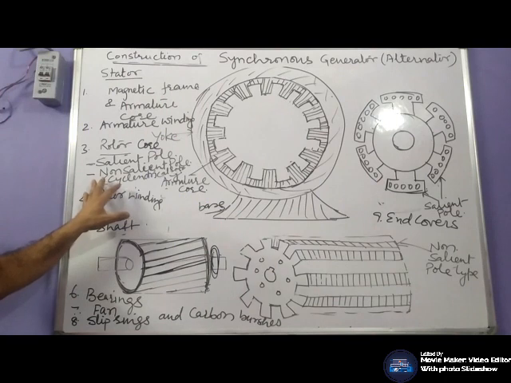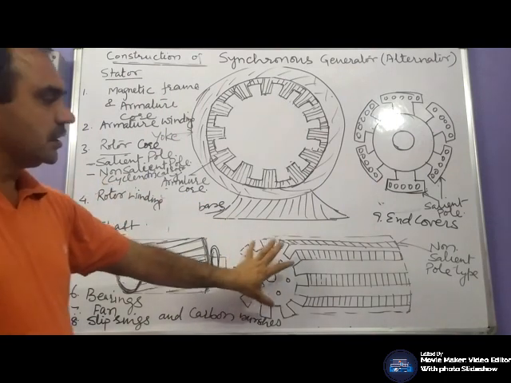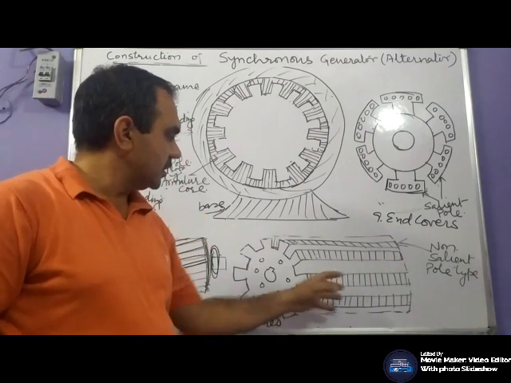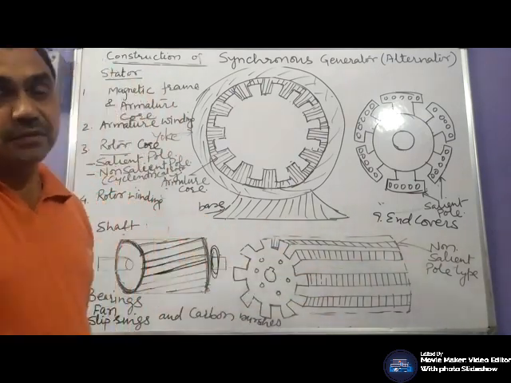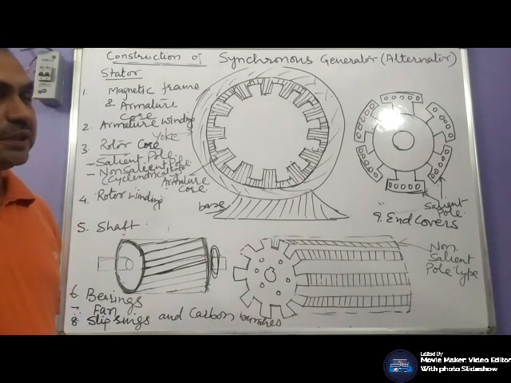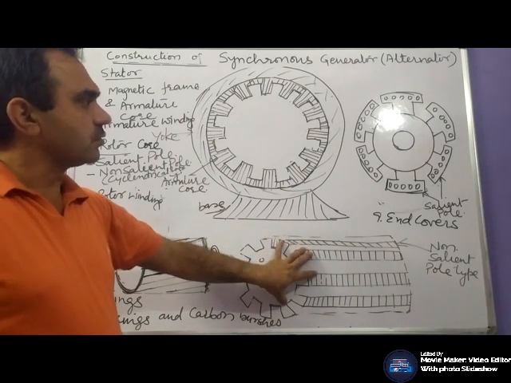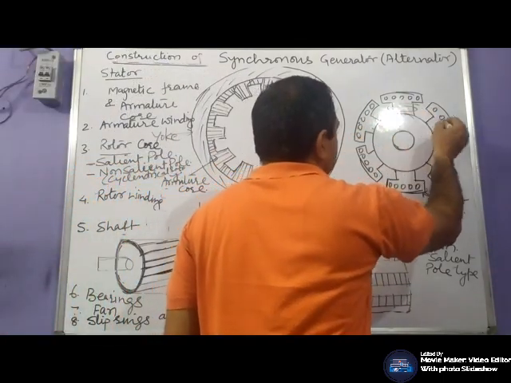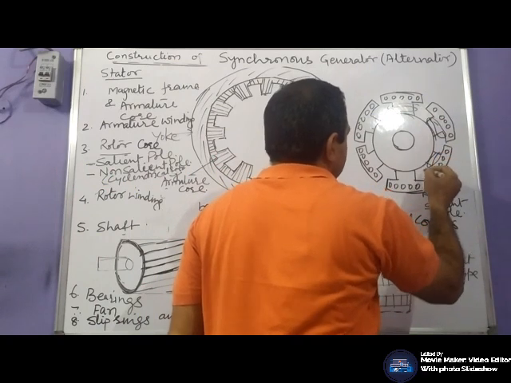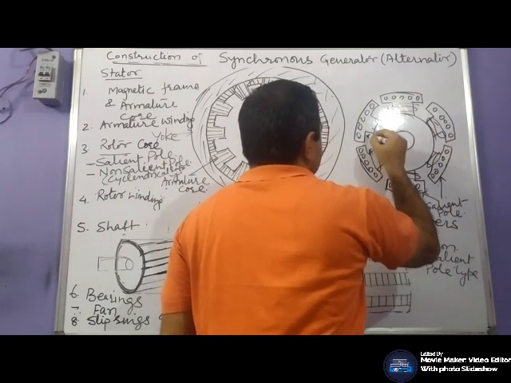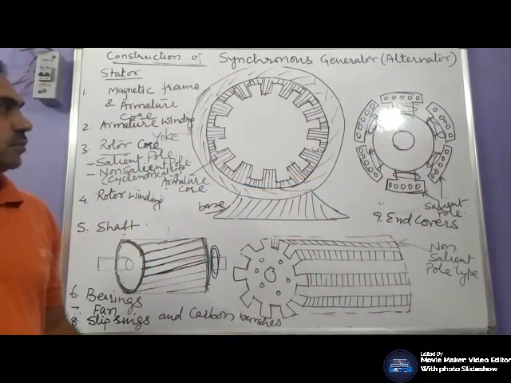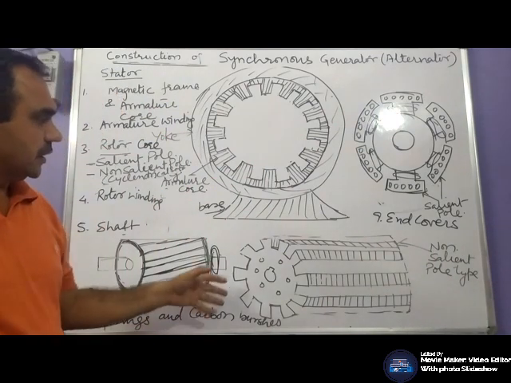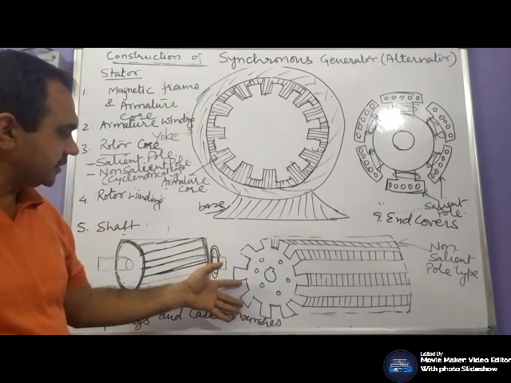Another type is non-salient pole type or cylindrical rotor. This is just like the induction rotor, in which field winding is placed. Because in case of a synchronous machine, the field winding is placed on the rotor side. Field windings are found on these rotor slots or on these poles, and they are supplied by DC supply.